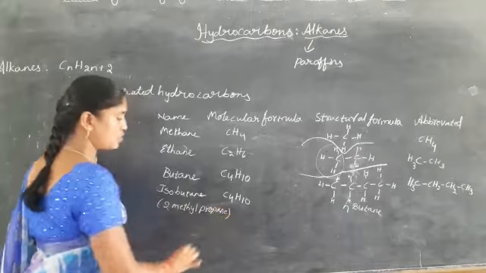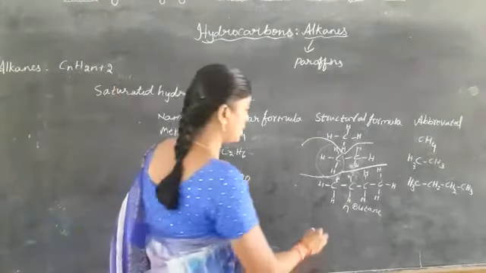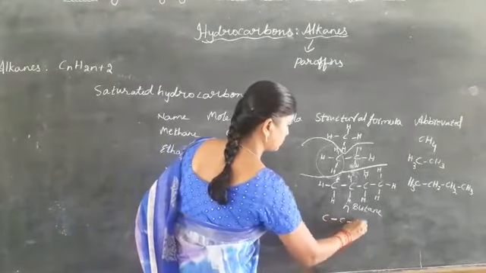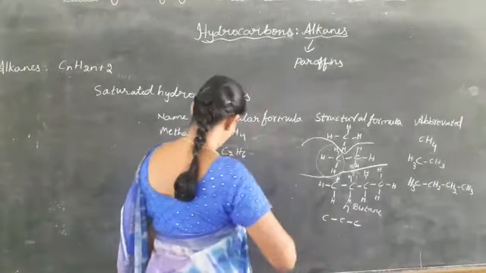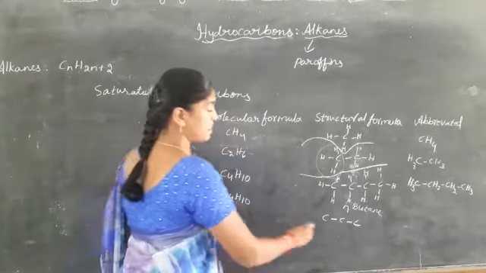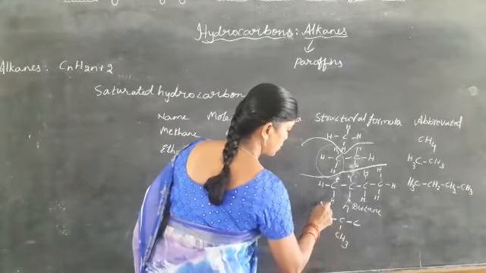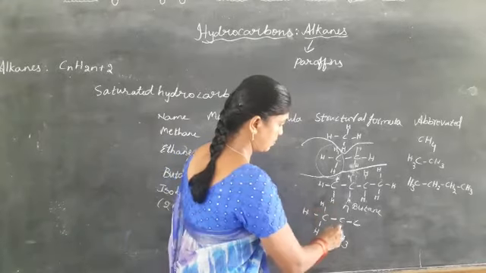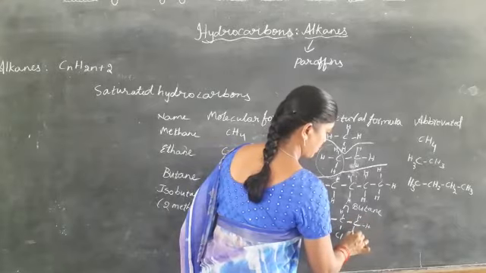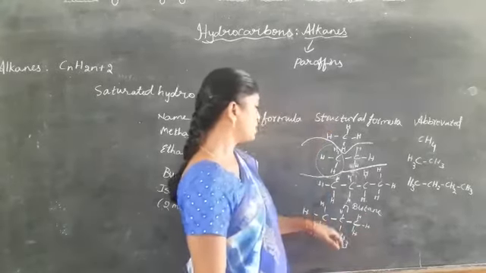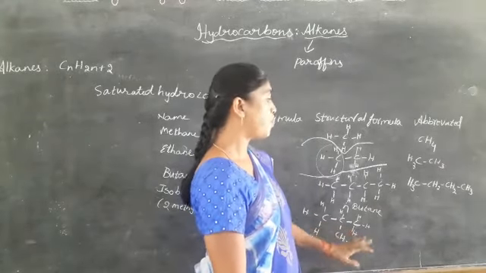Now let us draw the structure of isobutane or 2-methylpropane. Here the root word is prop, that's why 1, 2, 3, and on the second carbon is the methyl group. So this is called isobutane or 2-methylpropane.